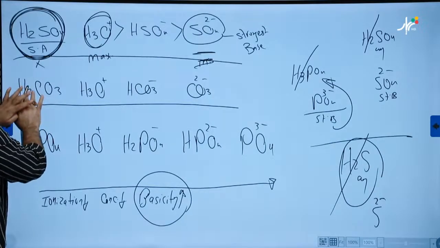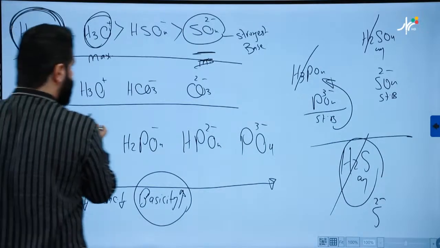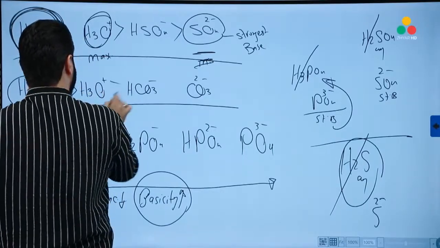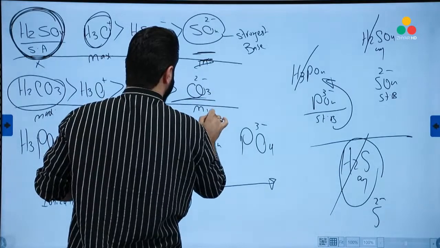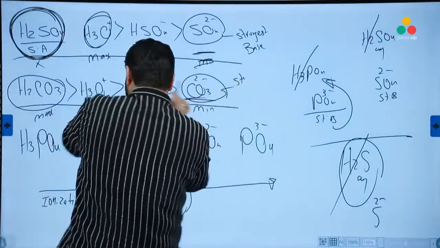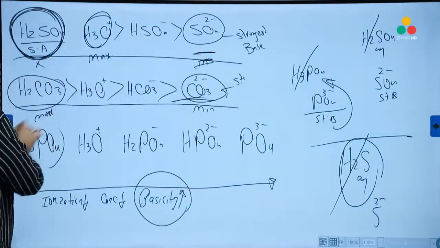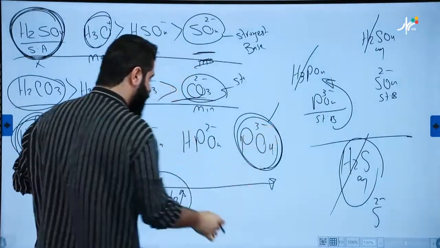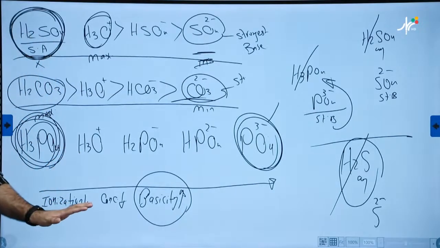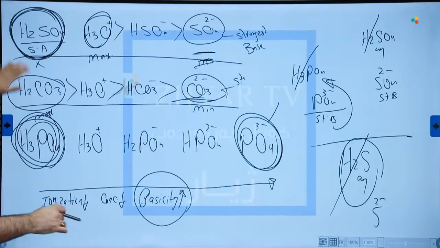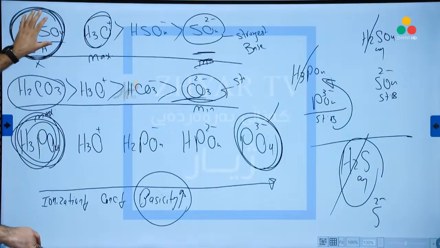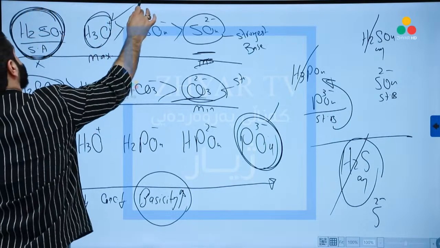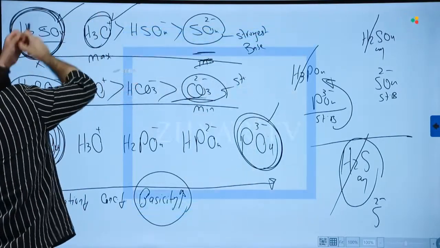Let's do the same thing for this. This is a weak acid, we have no problem with this. This one has maximum concentration, this is minimum concentration, and this is the strongest base compared to the other particles. Just like this. I'll repeat this again: only H2SO4 will be different. For H2SO4, don't count H2SO4. This is maximum concentration, and this one will be minimum or will disappear.